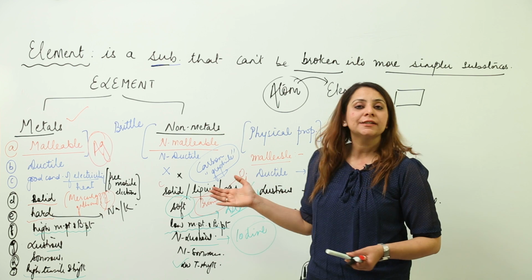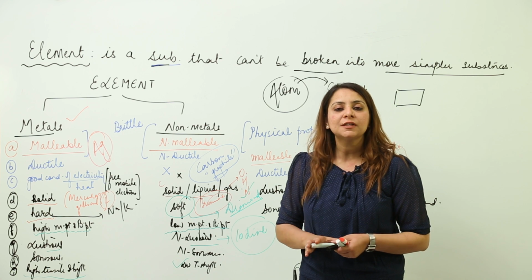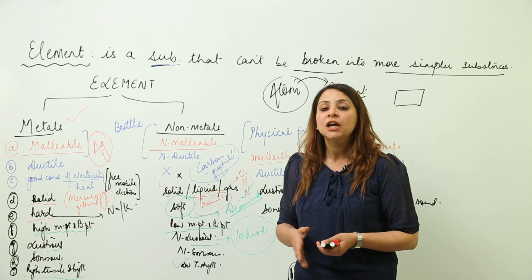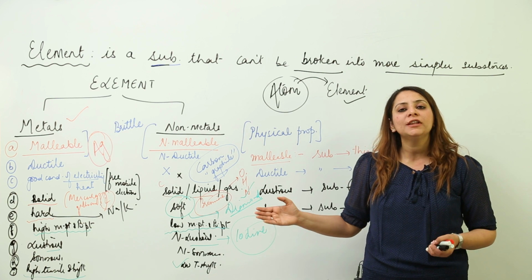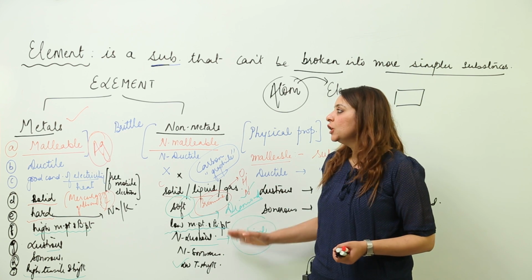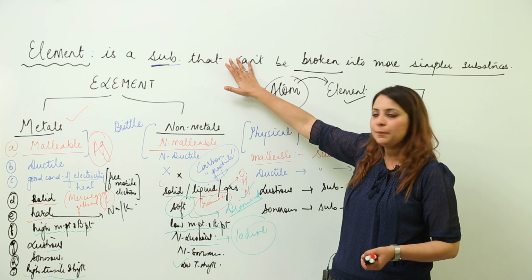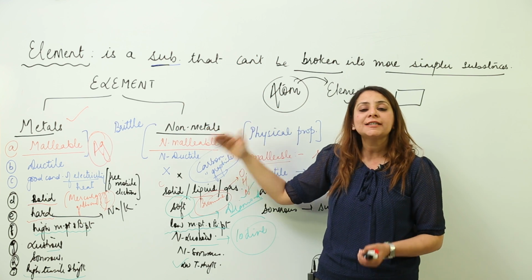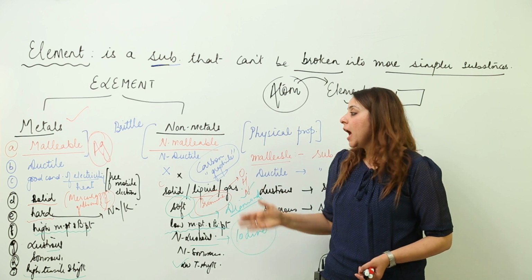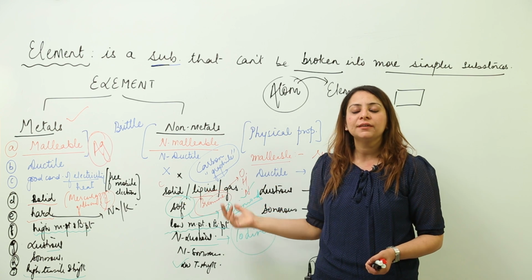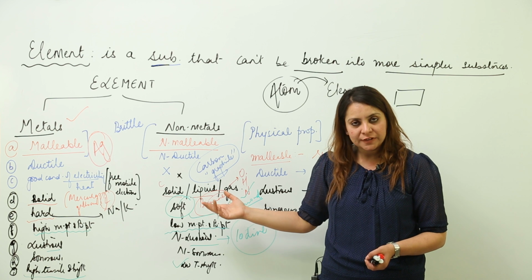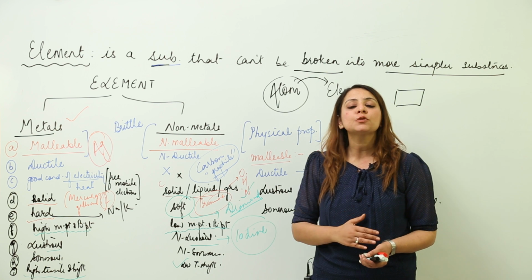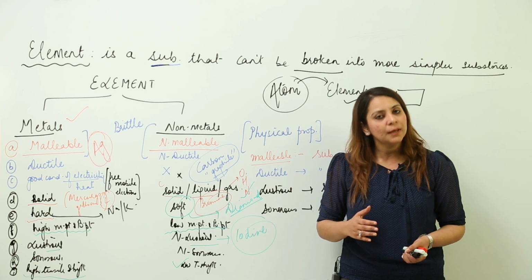So this is the difference between the metals and non-metals based on the physical properties. Now we are going to differentiate them on the basis of chemical properties. So I think you got it, what an element is, that metal and non-metal is a classification of the elements, and how you can differentiate between metals and non-metals based on physical properties. So now we are going to start with the differentiation based on the chemical properties.